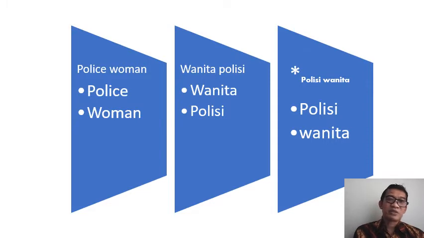What about police? Of course, police is the dependent. In Indonesian, wanita polisi consists of the head wanita and the dependent polisi.